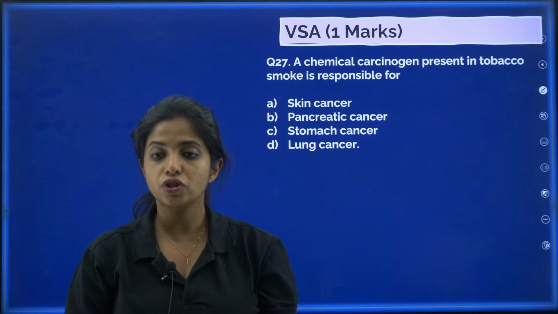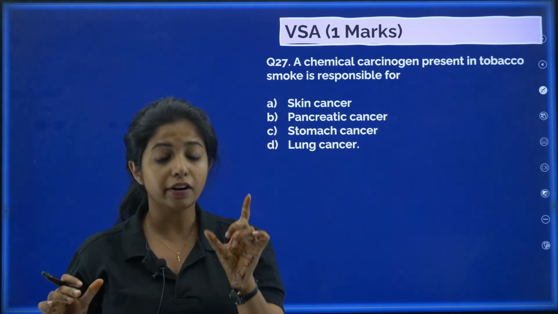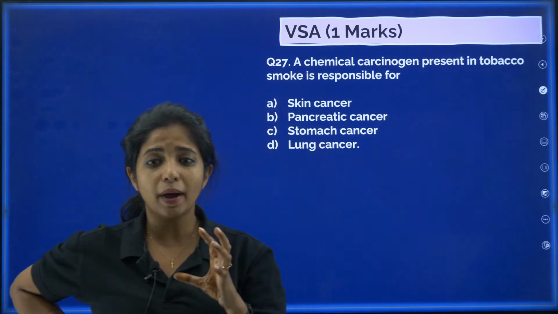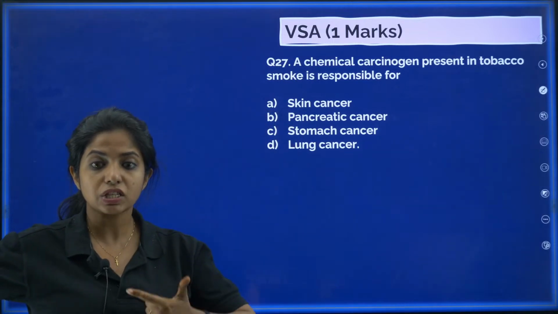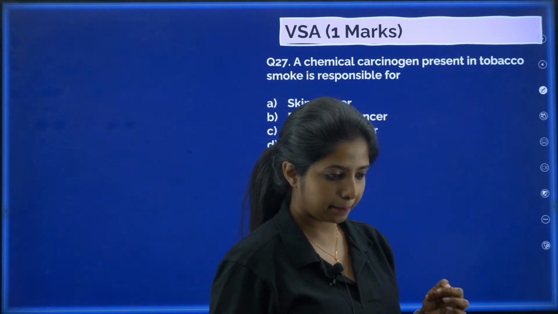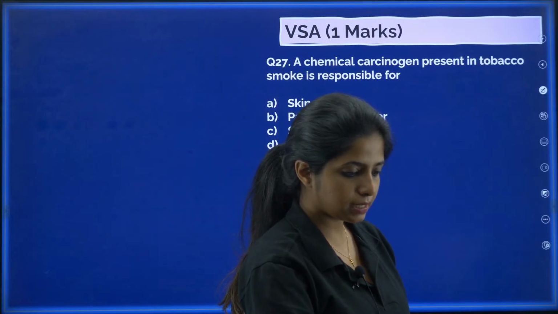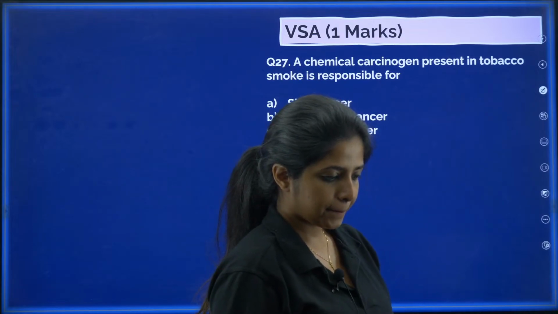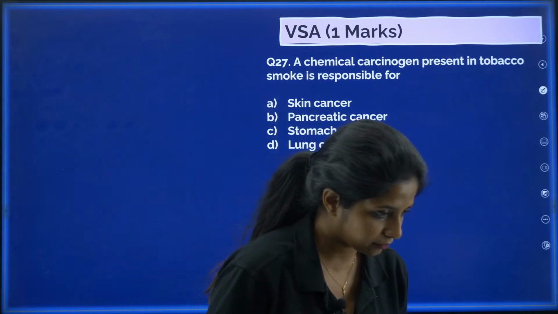A chemical carcinogen present in tobacco smoke is responsible for, now that is an easy question. A chemical carcinogen, something that causes cancer, okay? Now, it is present in tobacco smoke. It is responsible for what? Skin cancer, pancreatic cancer, stomach cancer, lung cancer, what? What is the answer for this? 27D, D. Everyone is saying D?